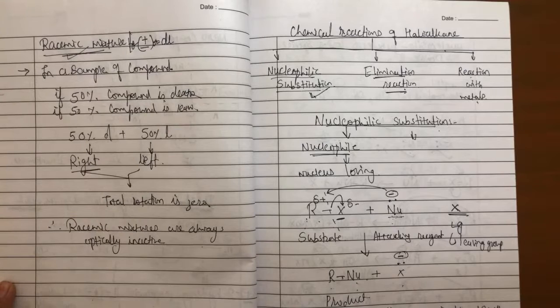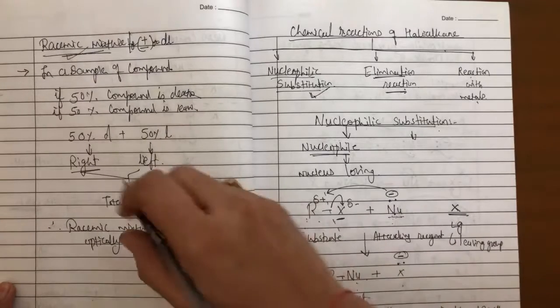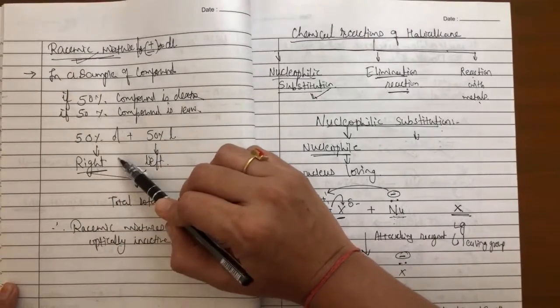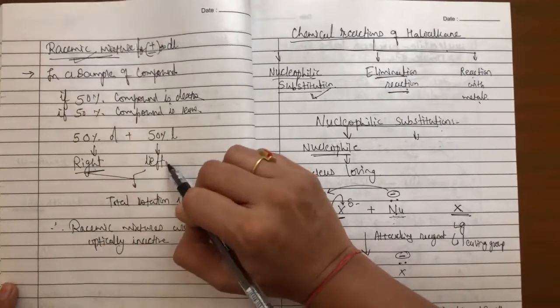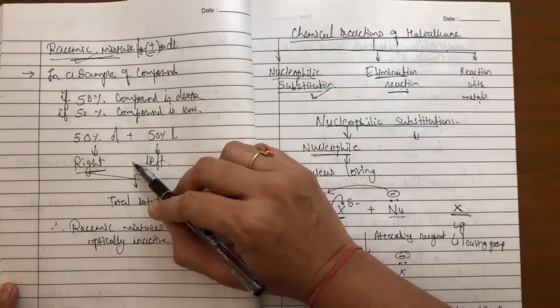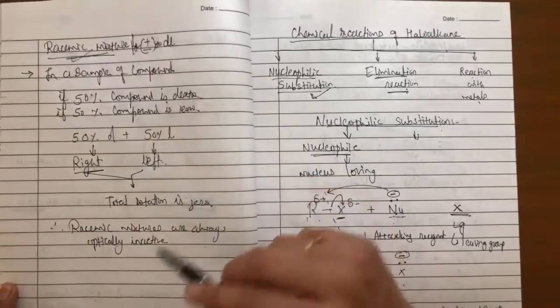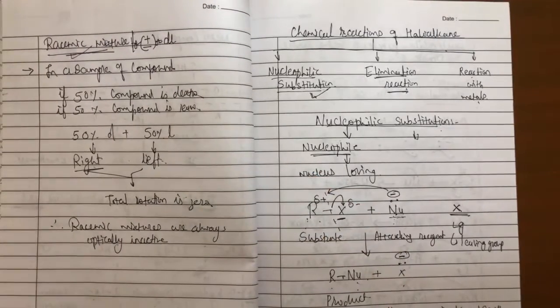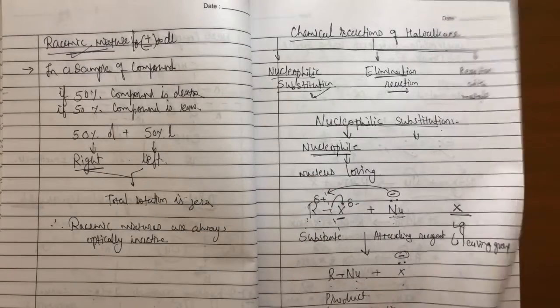But the whole mixture is optically inactive because one rotates to the right side by theta angle, the other rotates by the same theta angle on the left side, so total rotation is 0, and so a racemic mixture is always optically inactive.